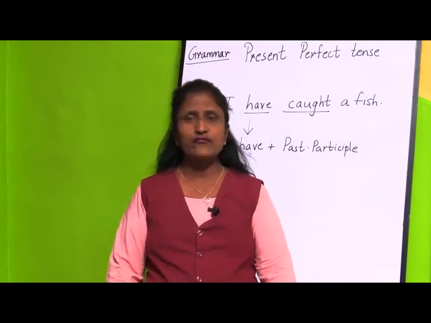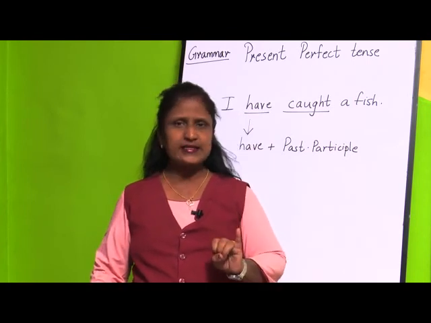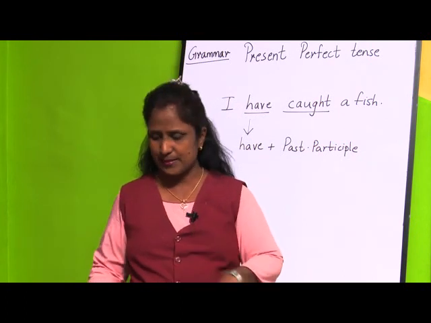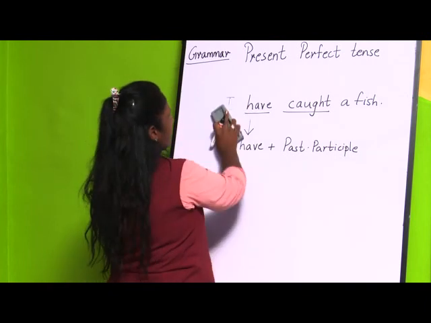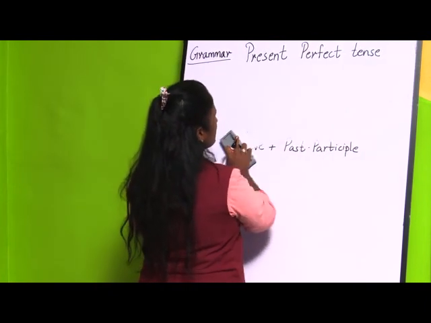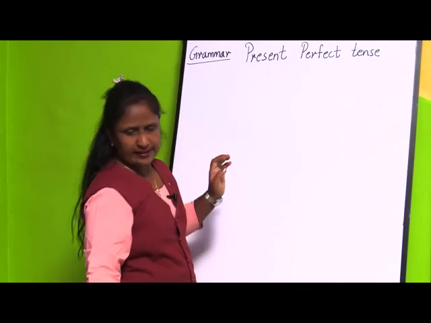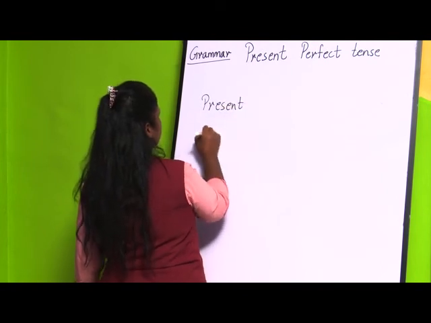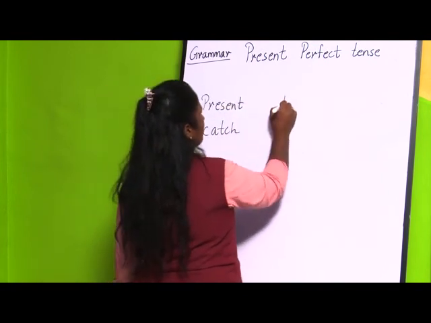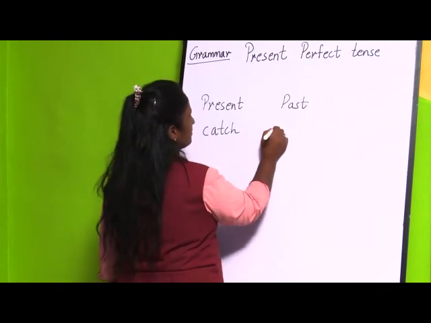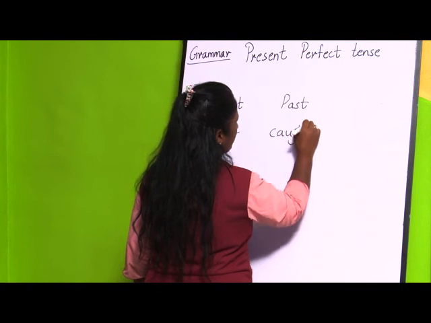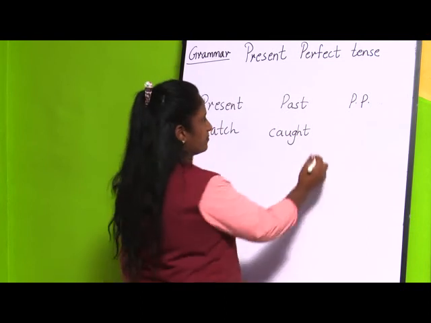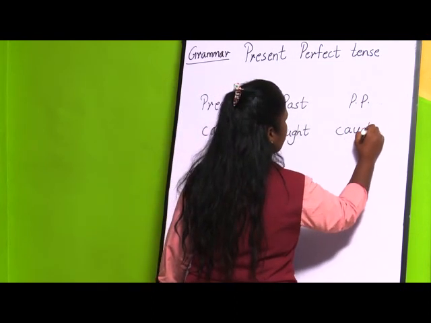Now next, I told you a verb has three major forms, that is present tense, past tense and past participle. Now how do we write those examples? See, present, past and past participle. Suppose I take the word catch. What will be the past tense of catch? It will be caught. Just now we have seen the example. Now the past participle of caught is the same, it will be as it is.